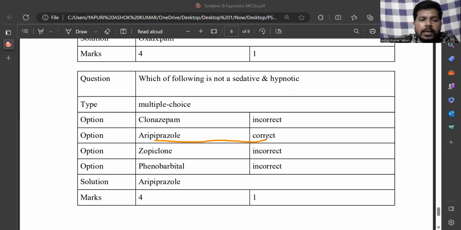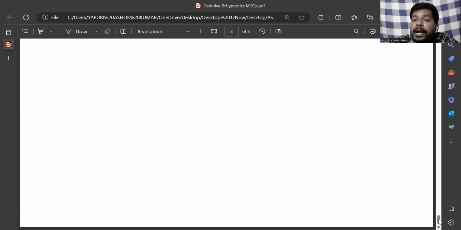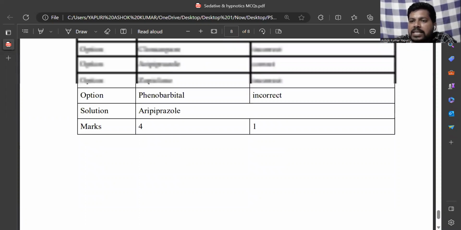Clonazepam is a benzodiazepine, zopiclone is a non-benzodiazepine, and phenobarbital is a barbiturate. So these are a few MCQs with explanation regarding sedatives and hypnotics.